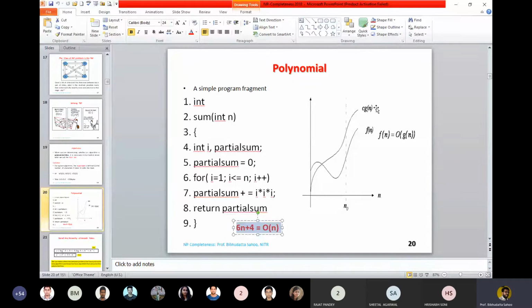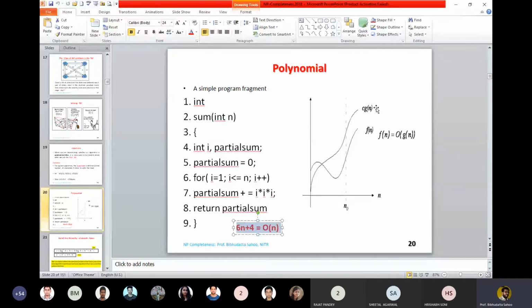If you start with n equal to 1, it will be 6 plus 4, 10. Is 10 less than or equal to 7? The answer is no. So tell me for which n value 6n plus 4 is less than or equal to 7n holds. n should be greater than 4.